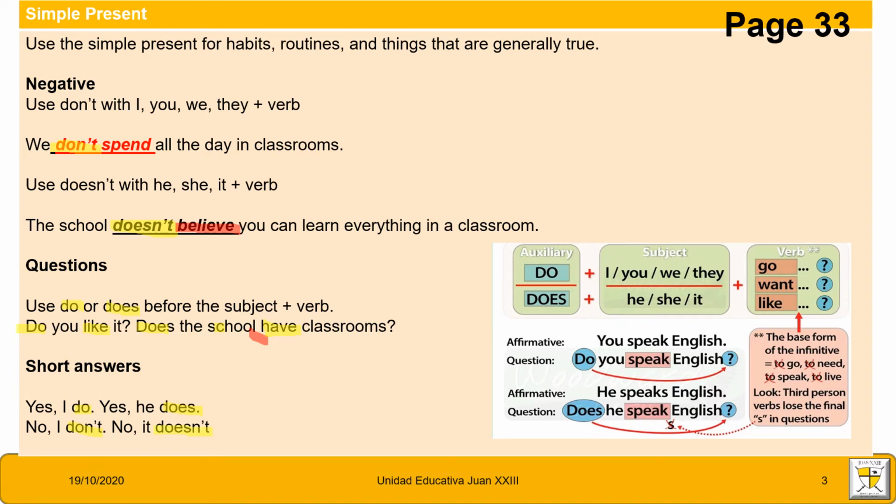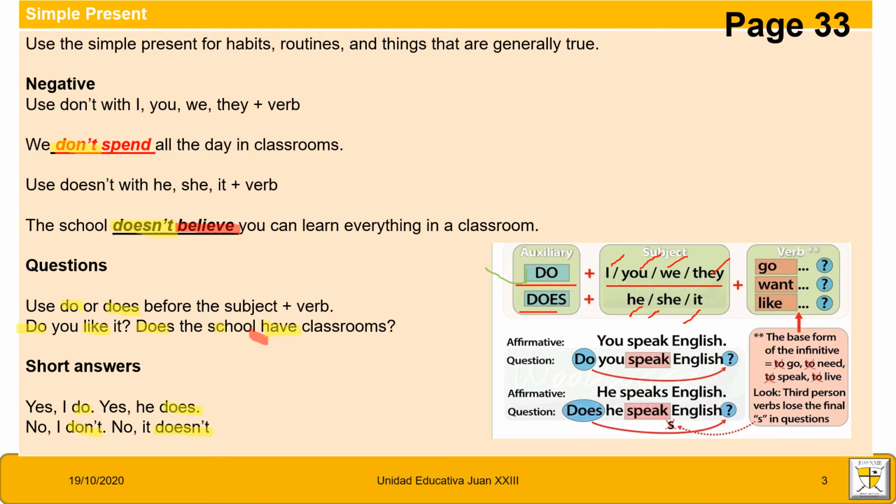Here you have a little chart about the structure of the simple present in questions. Okay, here we have do and does. You use do with I, you, we, and they, but you use does with he, she, and it. In affirmative, you have: you speak English.